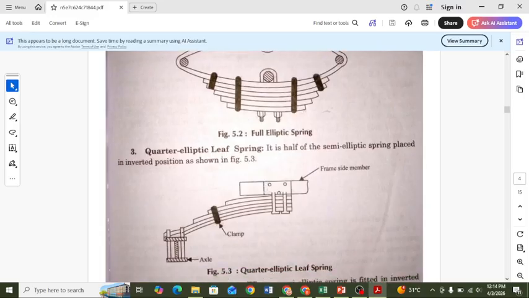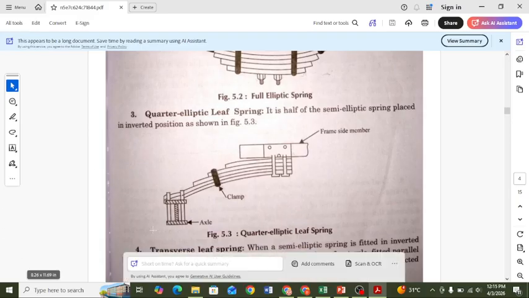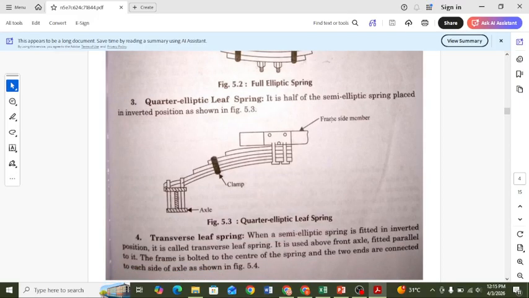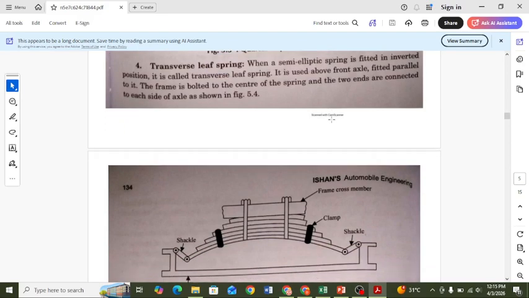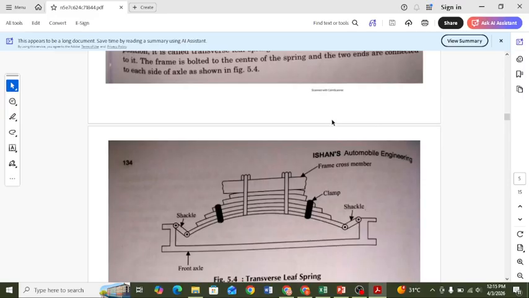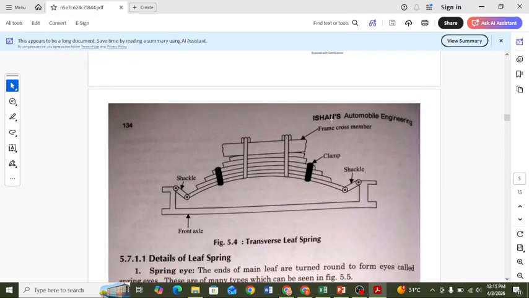Then the quarter elliptical leaf spring is nothing but a semi-elliptical spring taken as a quarter, where the vertical and horizontal parts intersect each other with the help of a frame member. The transverse leaf spring is also used, with the upper side connected to the frame and the lower side to the front axle. So these are the four types of leaf spring.